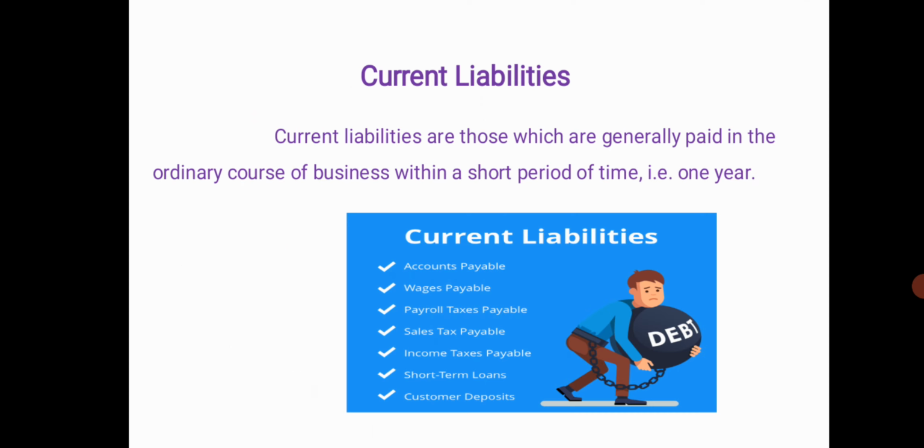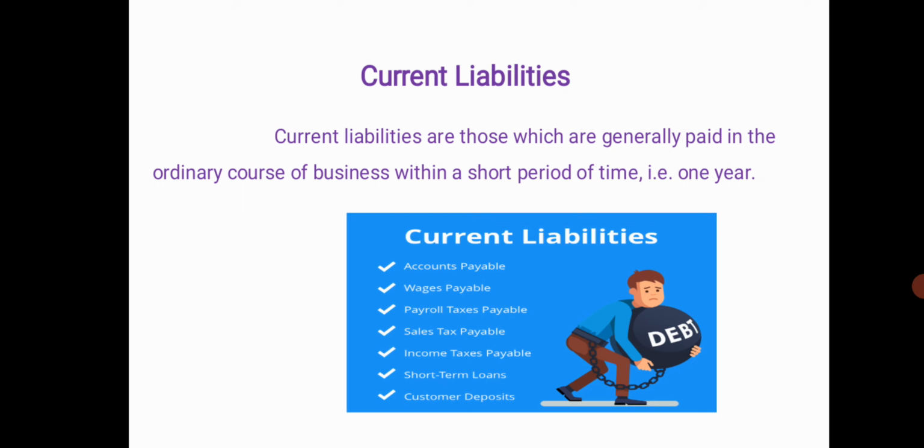The next concept is current liabilities, because while calculating working capital, current liabilities are deducted from current assets. Current assets are those convertible into cash within 1 year.